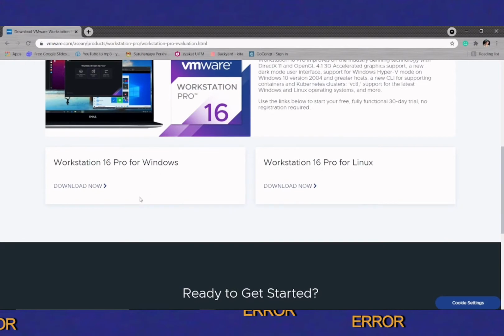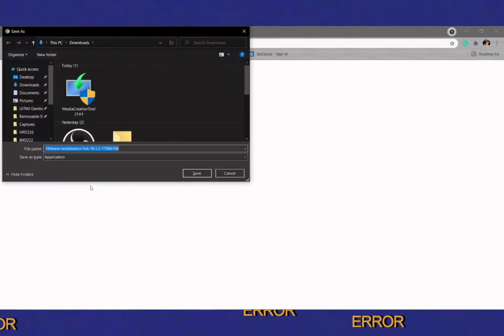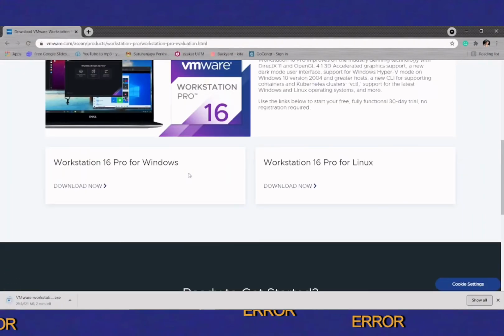You will see two options, Workstation for Windows and Workstation for Linux. And we need to choose Windows because our laptop is using Windows. Okay, then save it.